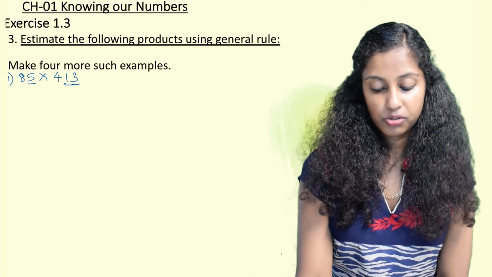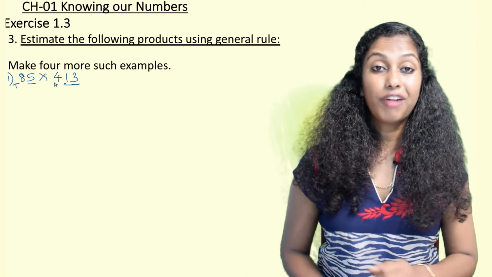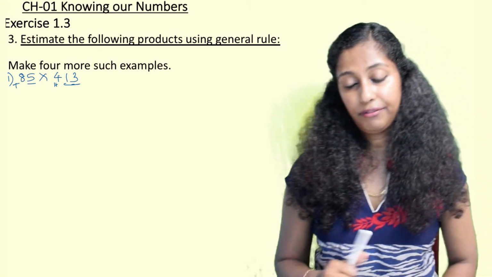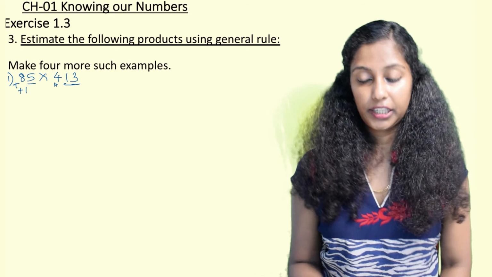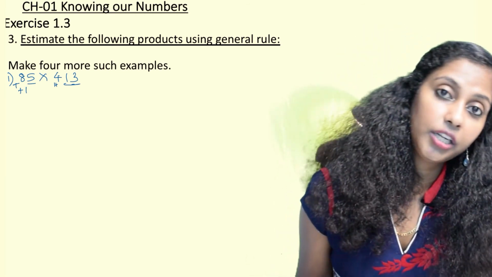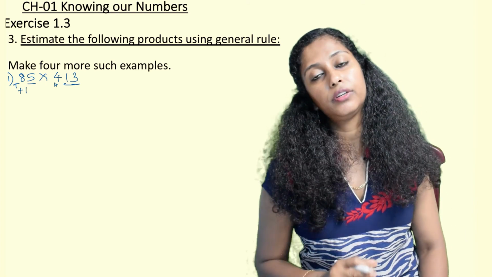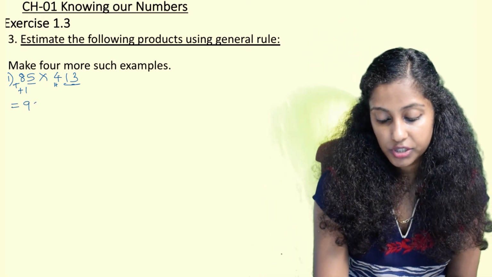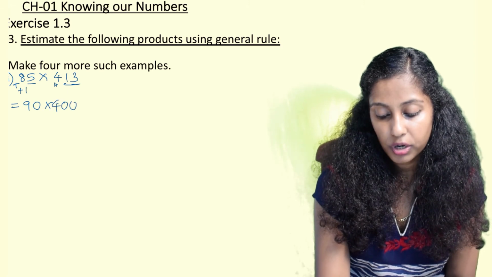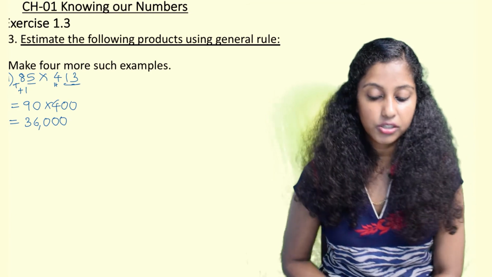413, the highest place is hundreds, so round off to the nearest hundreds. 85 is in the range of 5 to 9, so 8 tens and 5 comes to 90, 9 tens. 13 is in the range of 1 to 49, hence 413 will be rounded off as 400. So here it comes 90 multiplied by 400. 9 fours are 36, and the 3 zeros are copied as it is.